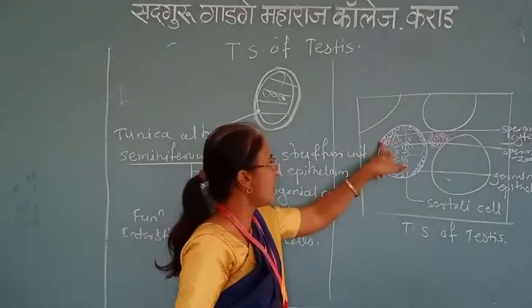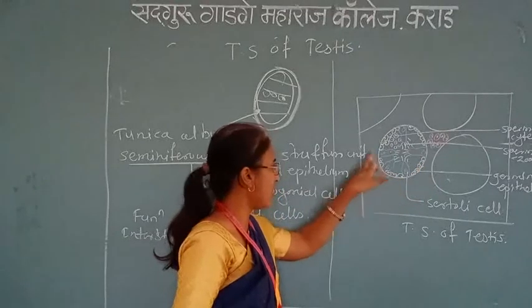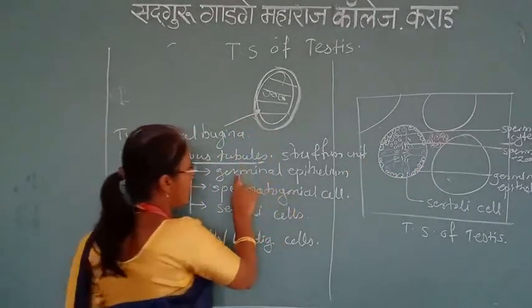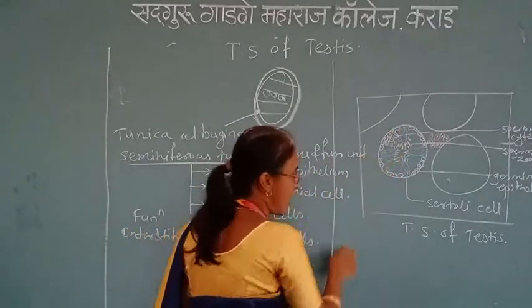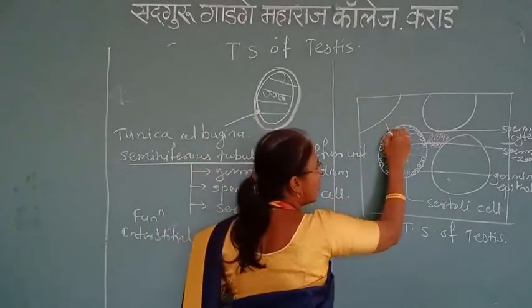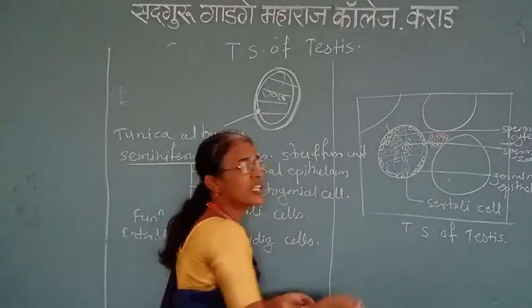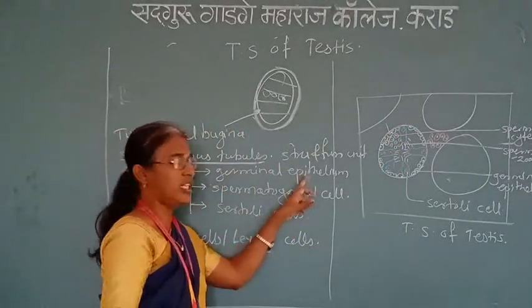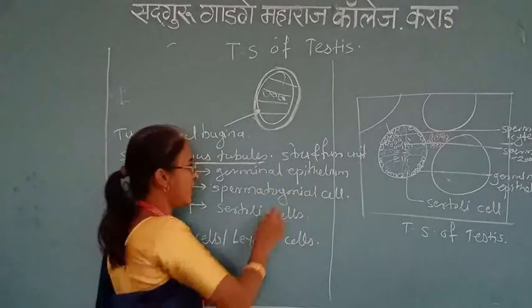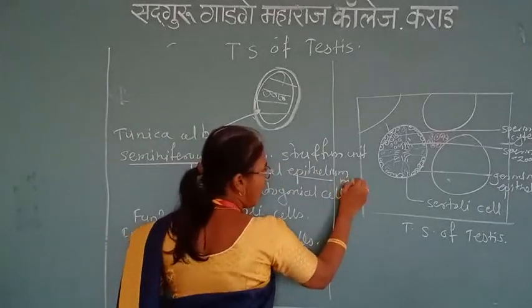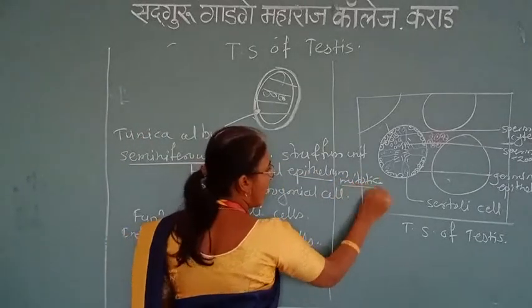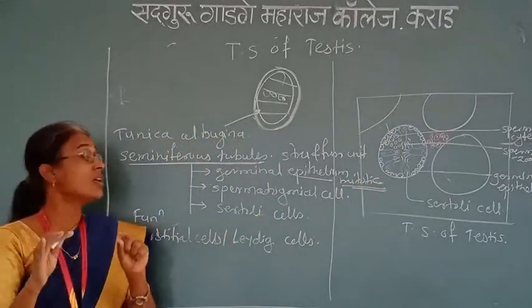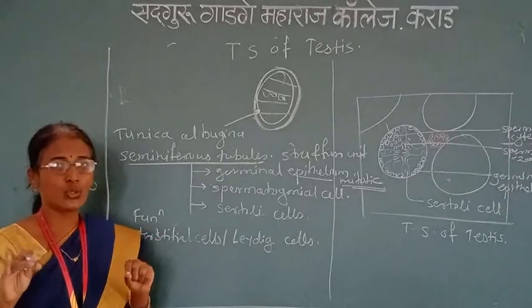It is surrounded by a basement membrane on which the germinal epithelial cells are present. The first layer of the seminiferous tubule is the germinal epithelium. This germinal epithelium undergoes mitotic division so as to produce a number of cells in the seminiferous tubule.